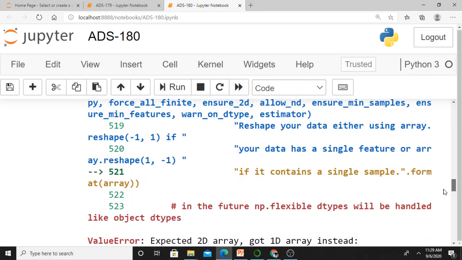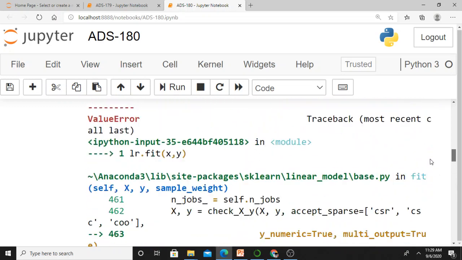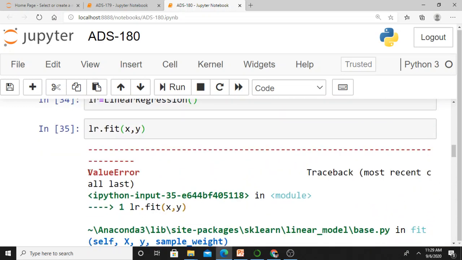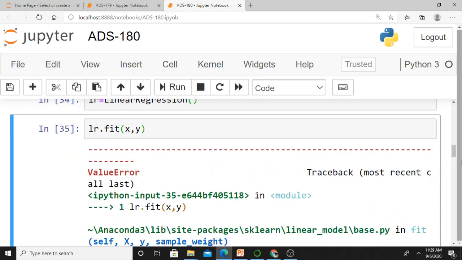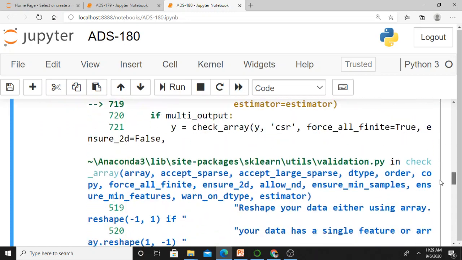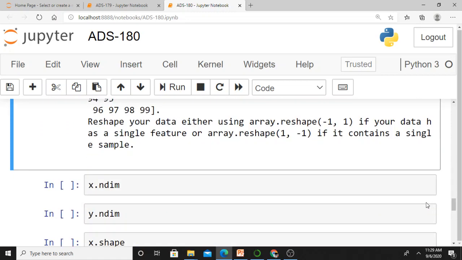LR means linear regression. I am getting an error. What is that error? That error is a ValueError. Why are we getting a ValueError here? What is the reason? We will try to understand. I am calling the fit function where I pass in the parameters x and y. This is the error that I get, that is ValueError.